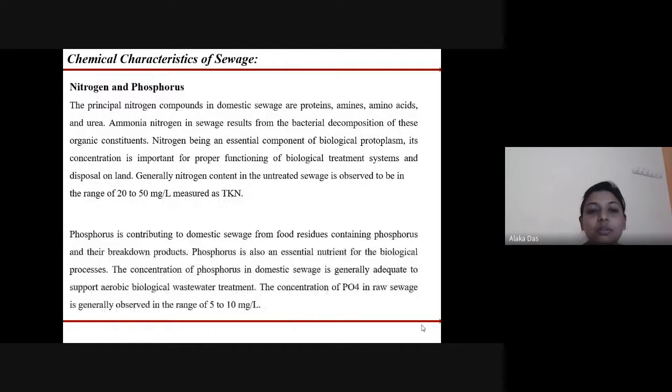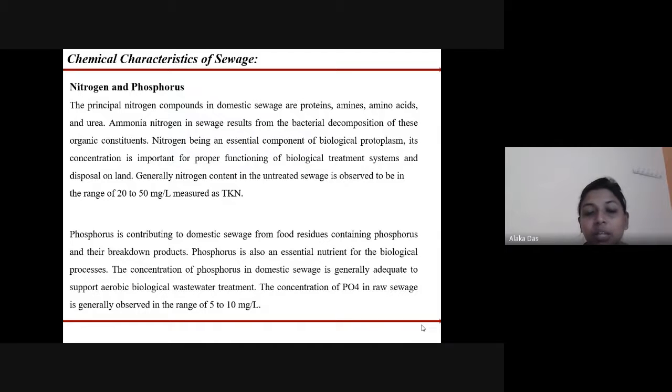Next, nitrogen and phosphorus. The principal nitrogen compounds present in domestic sewage are in the form of proteins, amines, amino acids, and urea. The ammonia nitrogen in sewage results from the bacterial decomposition of organic constituents.